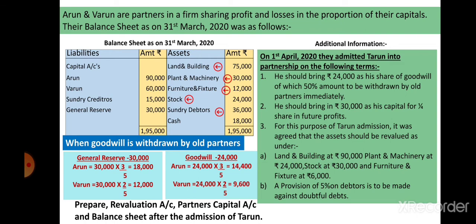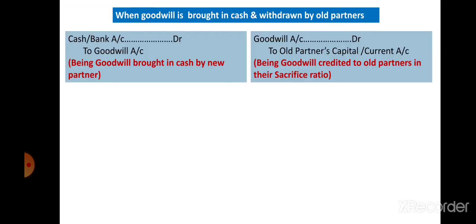After that, we will do the goodwill adjustment first. Tell me the goodwill entry. Goodwill is equal to 24,000. Share of goodwill of Arun is equal to 24,000 into 3 upon 5, is equal to 14,400. And Varun is equal to 24,000 into 2 upon 5, is equal to 9,600. So here we need to distribute the goodwill.